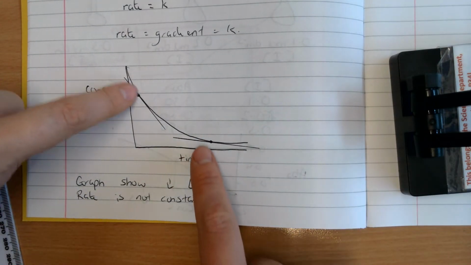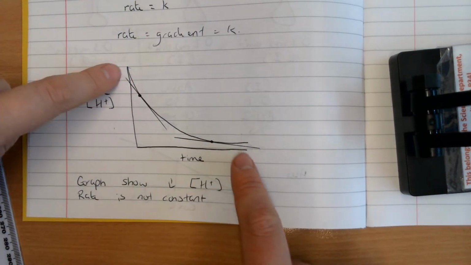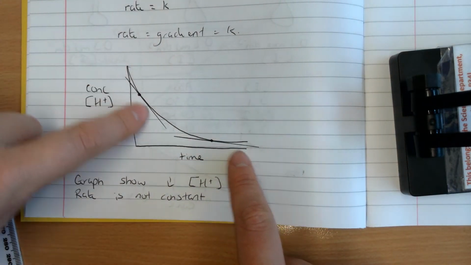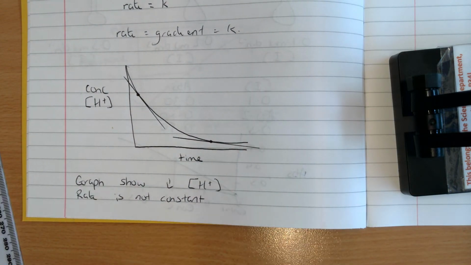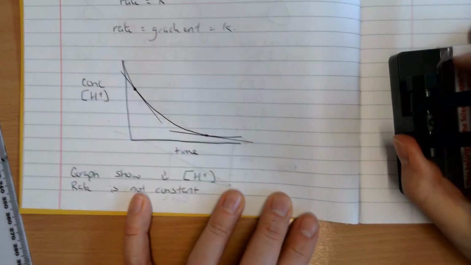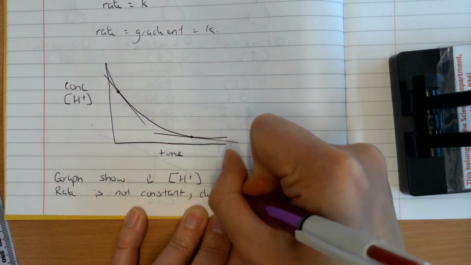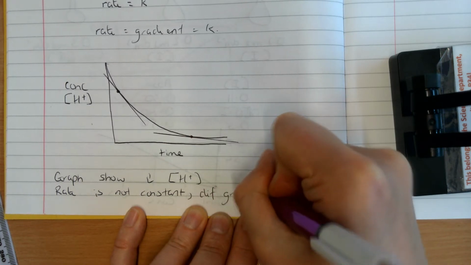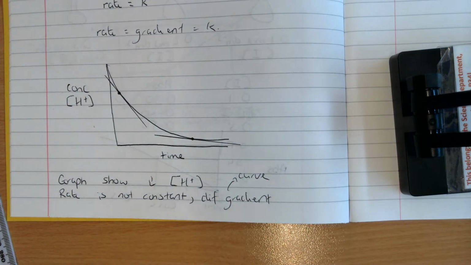And what we can clearly see here is that the two tangents I've drawn are going to have very different gradients. This line here is obviously very, very steep. This line here, a lot less so. So I'm going to get different gradients, therefore I'm going to have different rates. So rate is not constant. You've got a curve, and because you've got a curve, the gradient is changing.